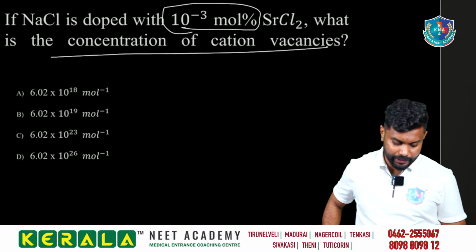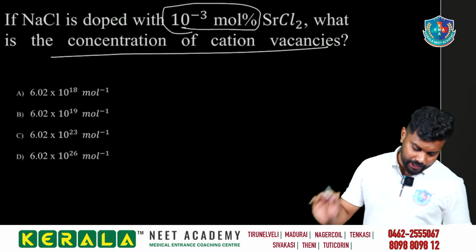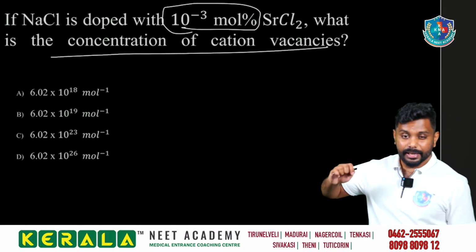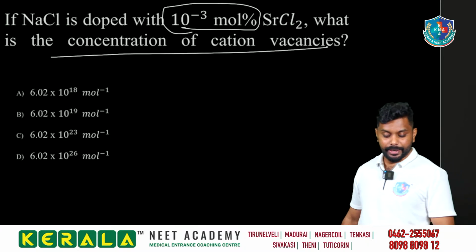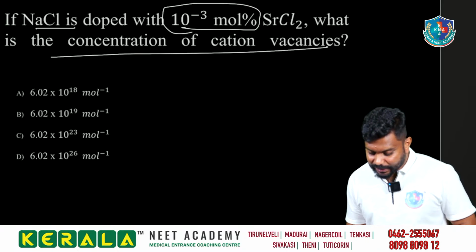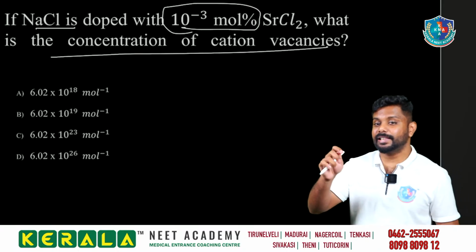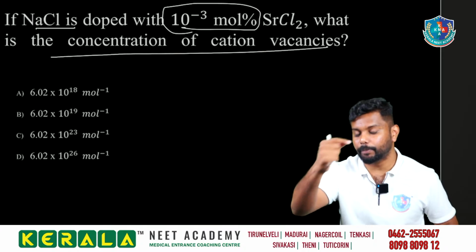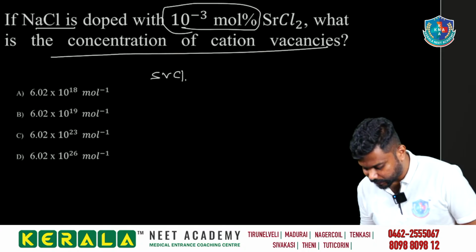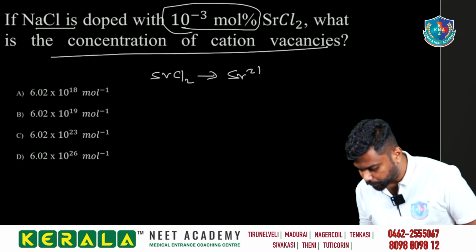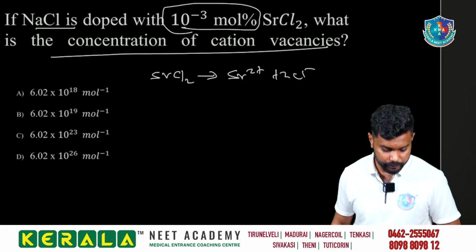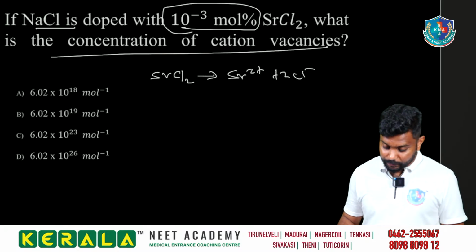Okay, how can we do that? The basic idea: what is doping? Doping is nothing but addition of an impurity. So here NaCl is doped with SrCl2. What does strontium chloride, SrCl2, give you? Sr2 plus and 2Cl minus, right? What is the concentration of the cation vacancy?